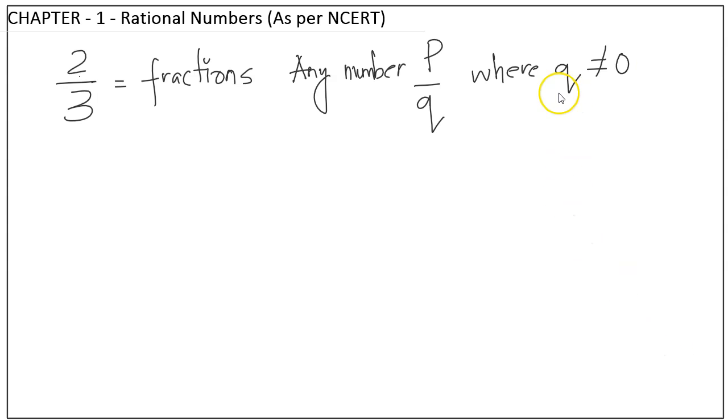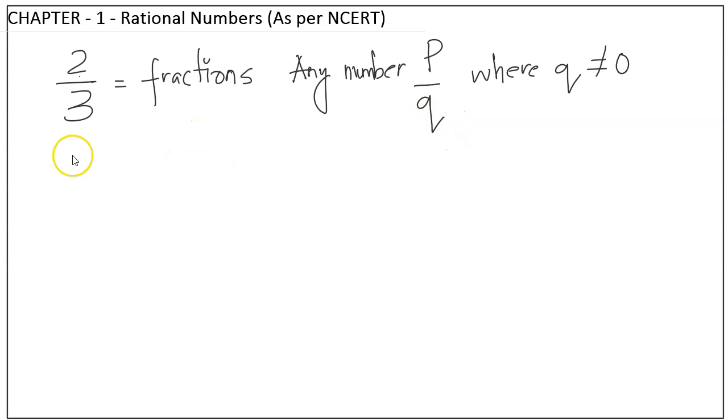I will come to why q is not equal to 0, and what happens if q equals 0. Let's understand this: if you can write any number in the form of p by q, or p upon q, or p divided by q, where q is not equal to 0, then these are all rational numbers.